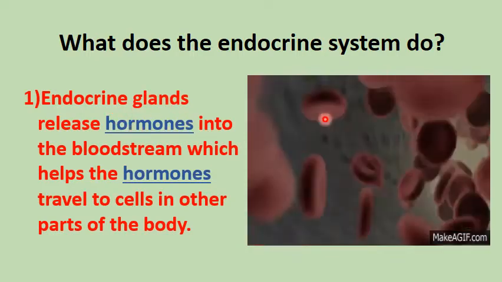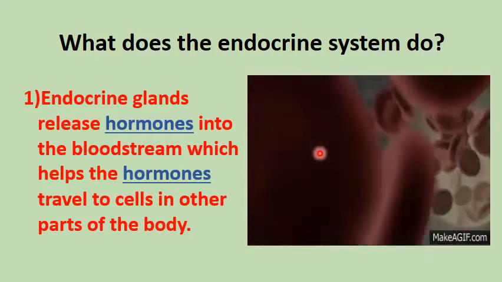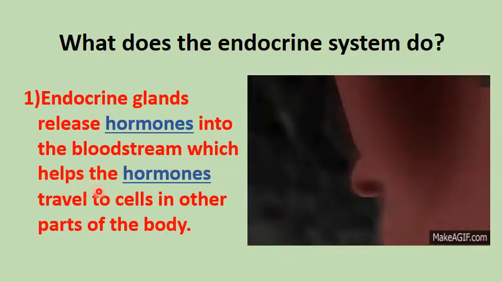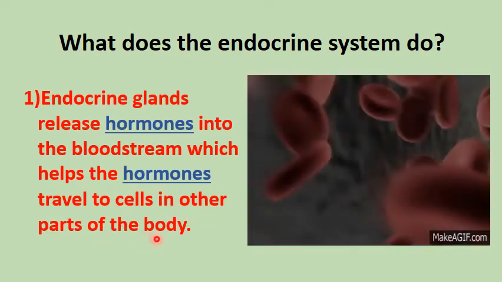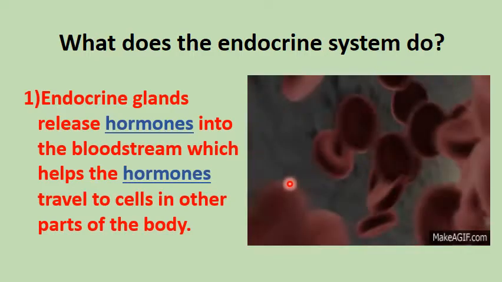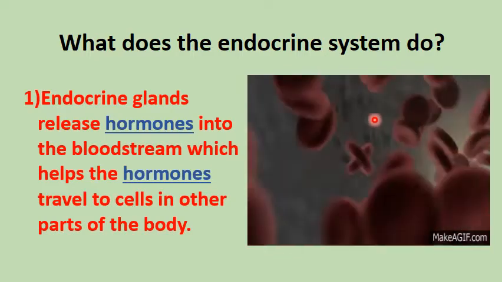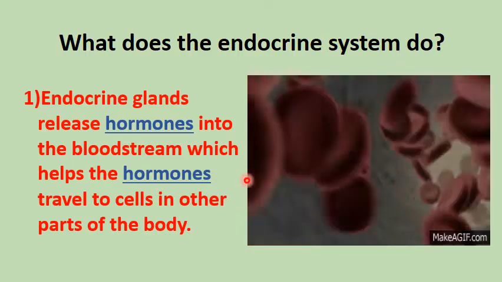Into the bloodstream, inside the bloodstream. Bloodstream means مجرى الدم. Which helps the hormones travel to cells in other parts of the body. So when they secrete the hormones inside the bloodstream, it is going to carry these hormones where? To different parts of the body.